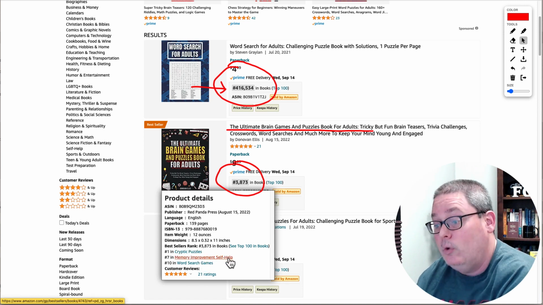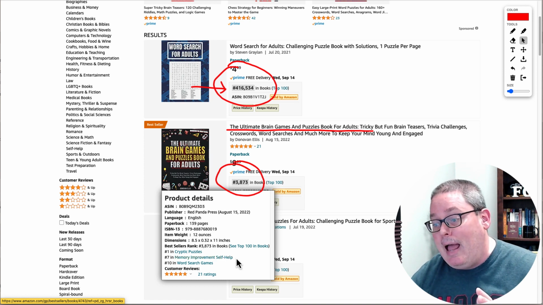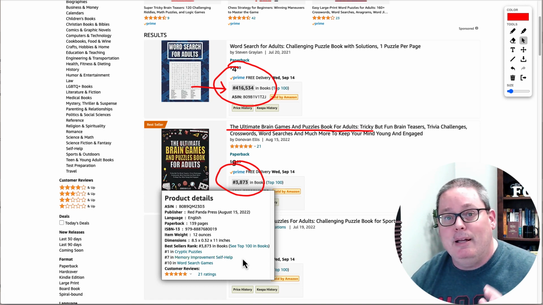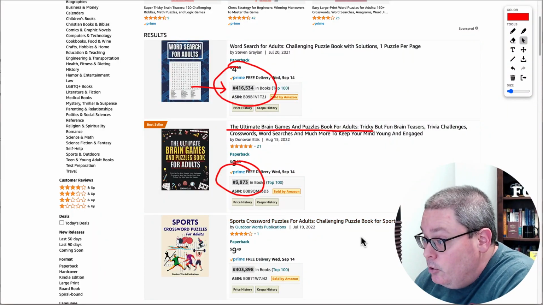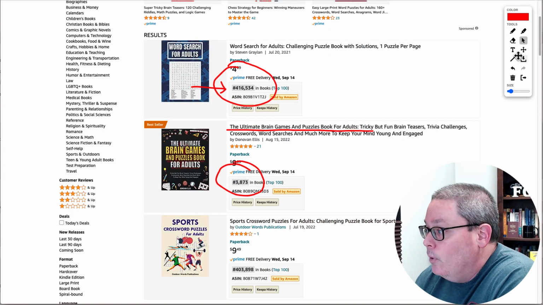But they've also positioned themselves inside of the memory improvement and self-help category, which is another niche and an offshoot of this idea of thinking about the type of book I create, and what and where I can categorize it. I'm not just going to create a word search book. I'm going to create the ultimate brain games and puzzle book that is going to include, and then you go back and look at what this includes.